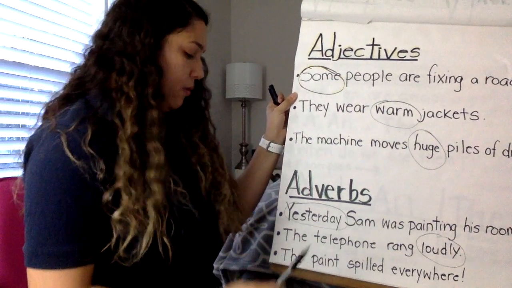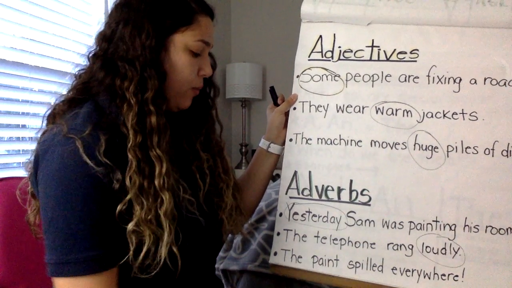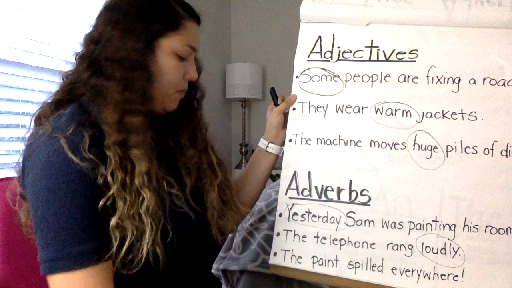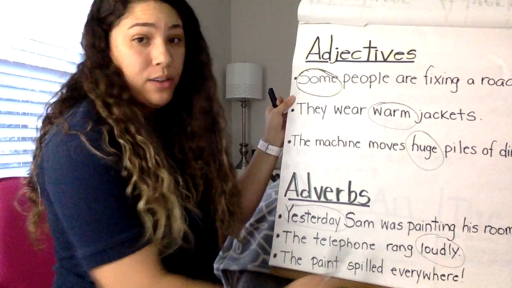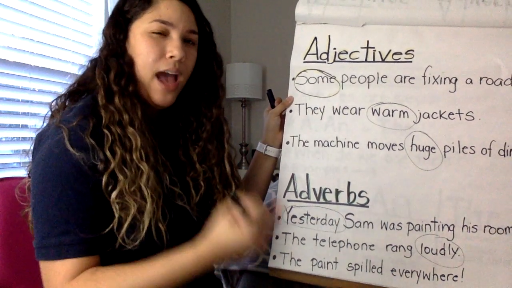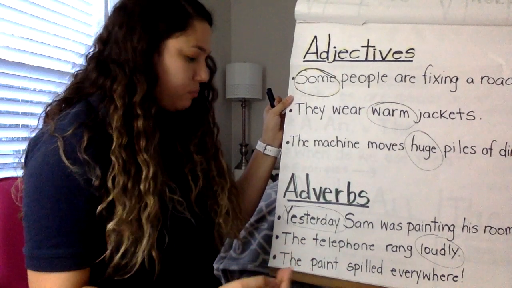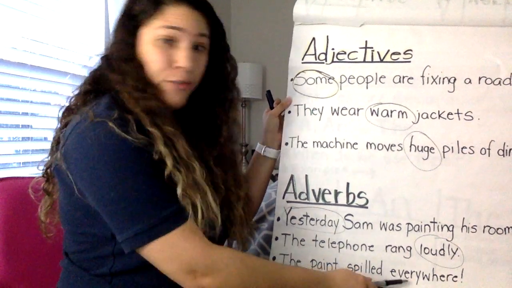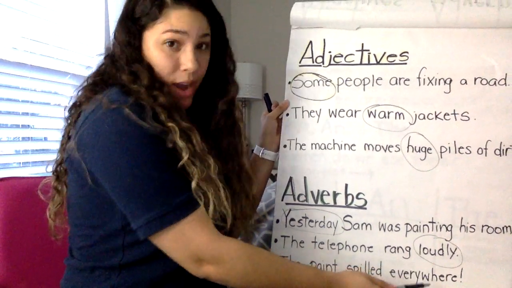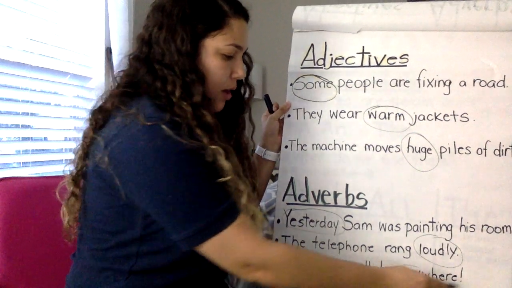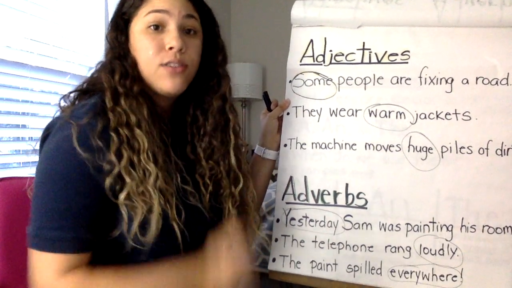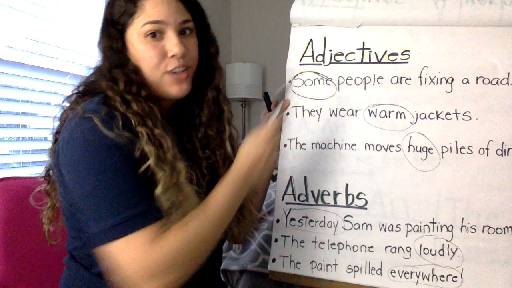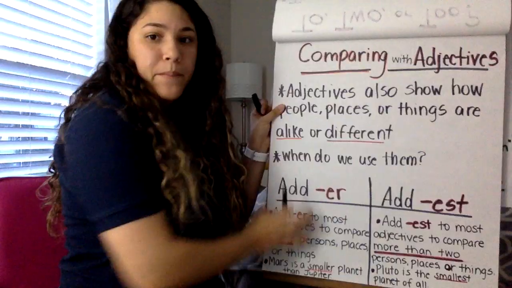And the last example. The paint spilled everywhere. Let's look for the verb. The paint spilled everywhere. Spilled is the verb. Now we ask ourselves, how, when, or where did it spill? Well, everywhere. It spilled everywhere. That tells us where it spilled. Everywhere. Okay? So that is the difference between adjectives and adverbs.